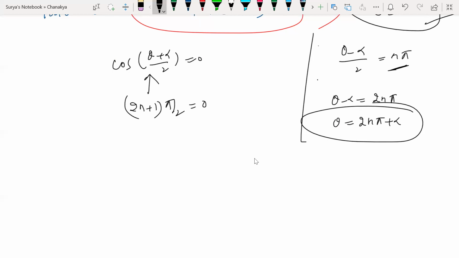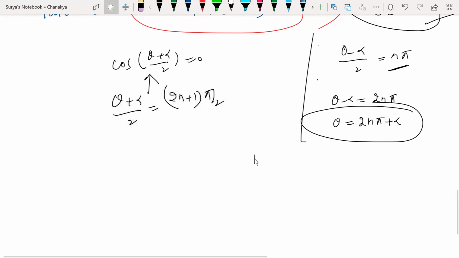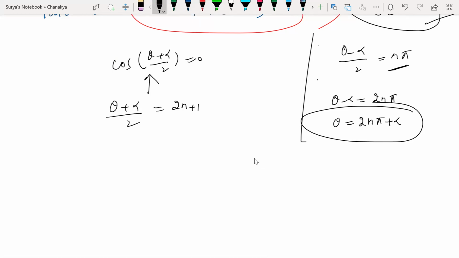Yes or no, children? So here (theta plus alpha) by 2 is equal to (2n plus 1) into pi by 2.